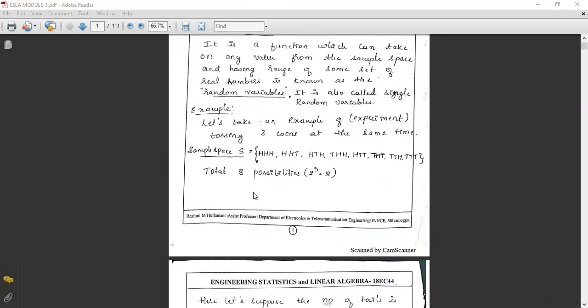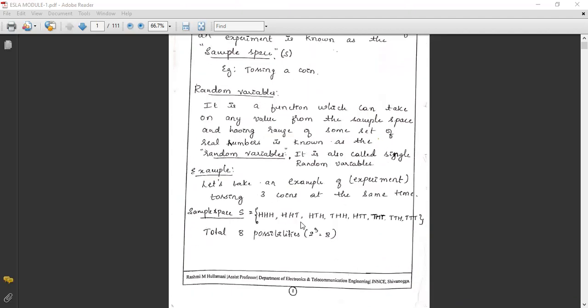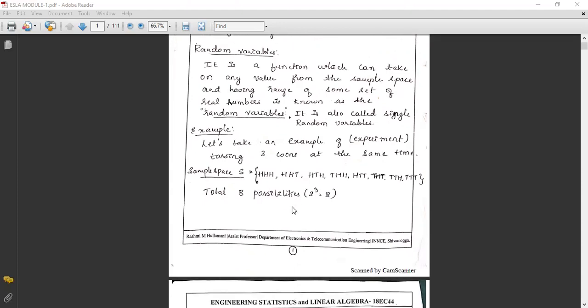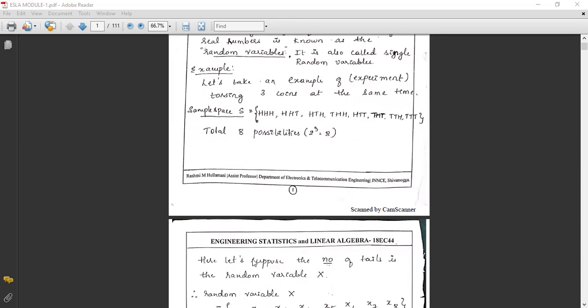The next one corresponds to HHT: the first two are head and the third coin gives tail, so the number of tails in this possibility is 1.